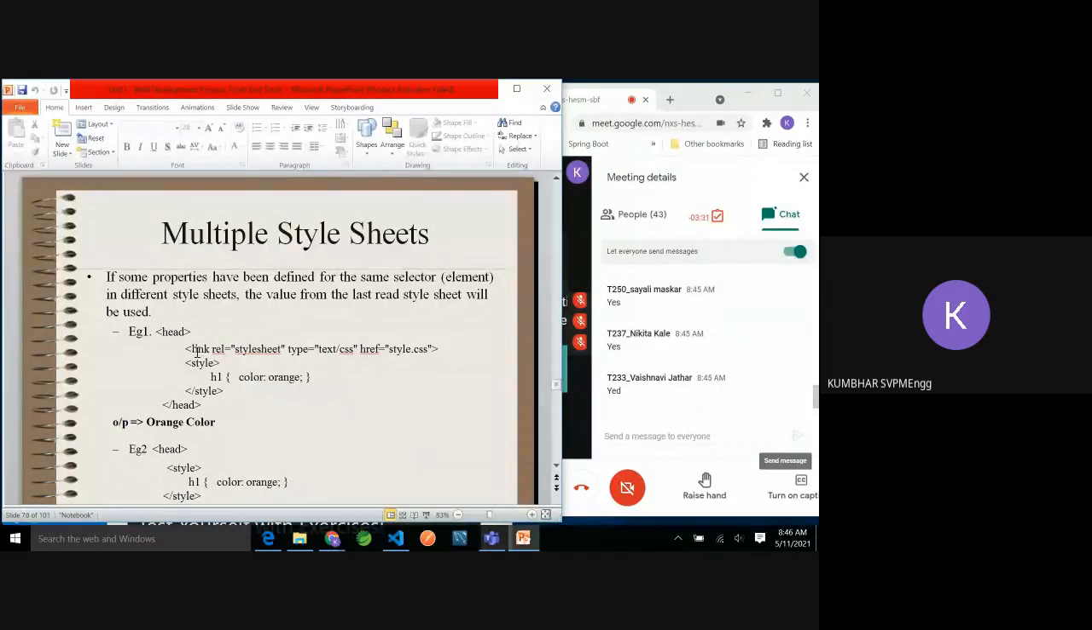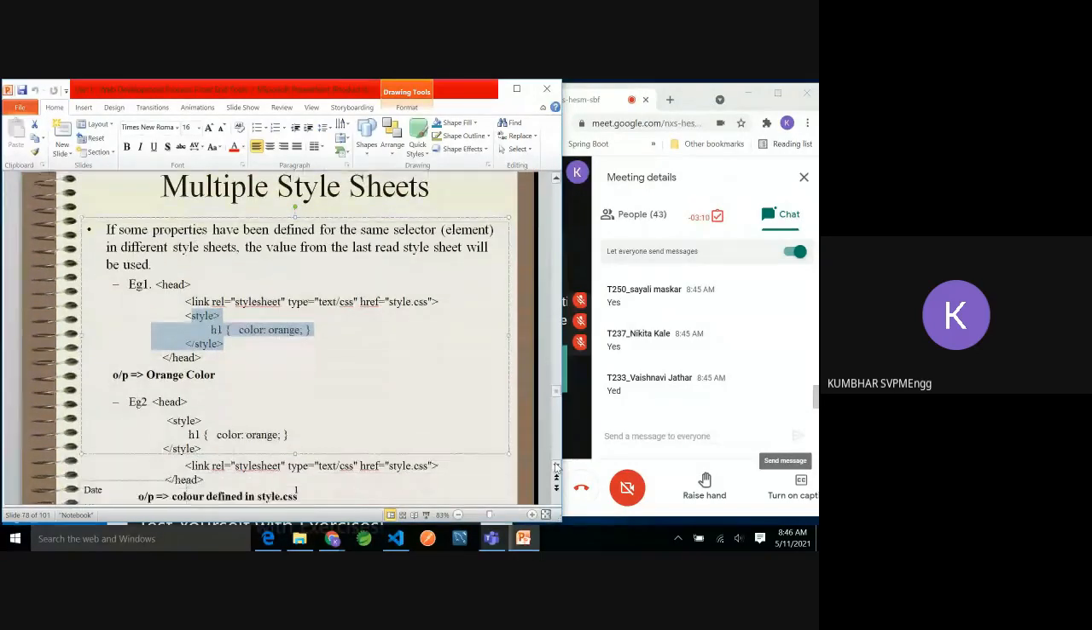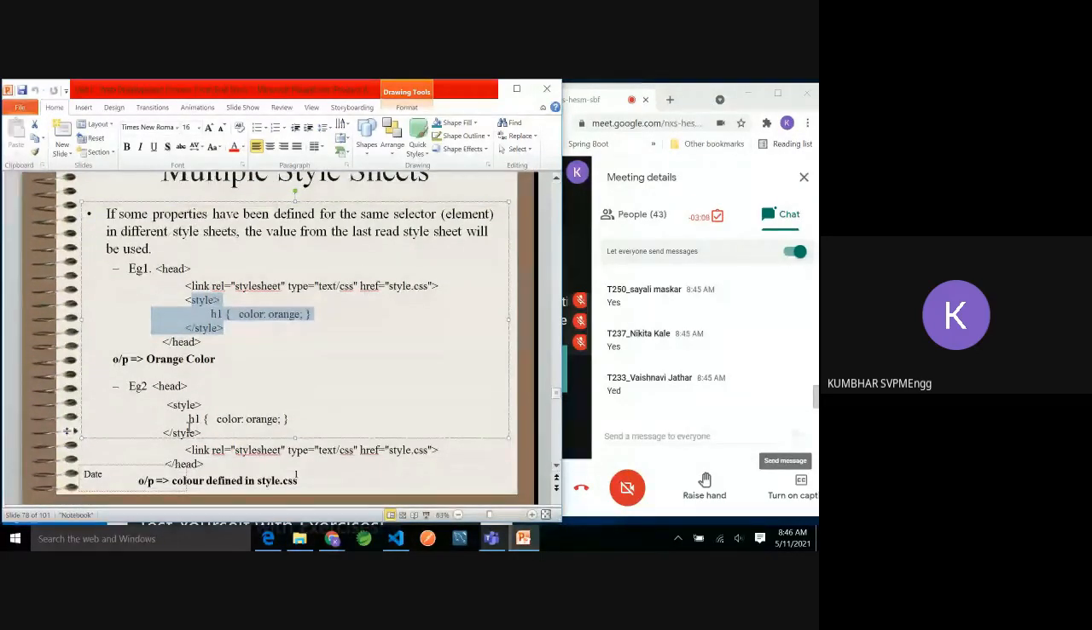So here we are applying a style.css, which is the external style sheet, and then again one style attribute for head one. This is an internal style. I am applying the color to this. Or another example, yes, you can do like this also. First the internal style and then the external style.